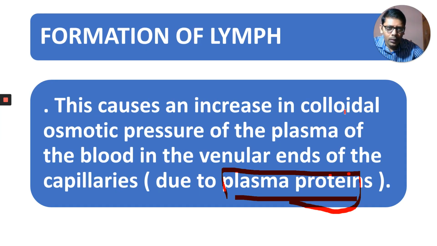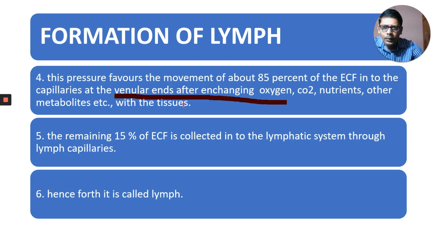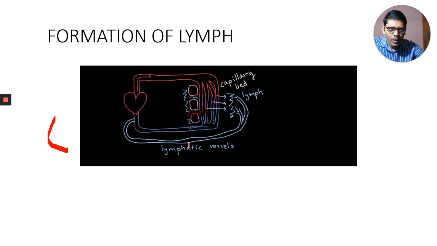Okay, this causes an increase in the colloidal osmotic pressure of the plasma of the blood in the venular ends of the capillaries due to plasma proteins. This pressure favors the movement of 85% of, which pressure? Oncotic pressure favors the movement of 85% of ECF into the capillaries at the venular ends after exchanging oxygen. These are the remaining 15% of ECF. The remaining 15% of ECF is entering here.